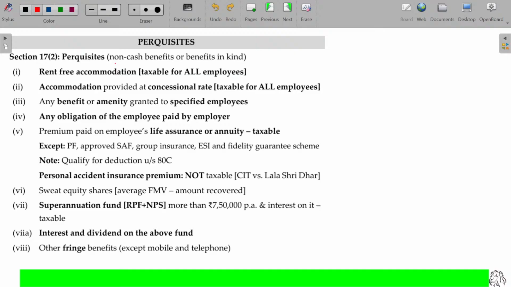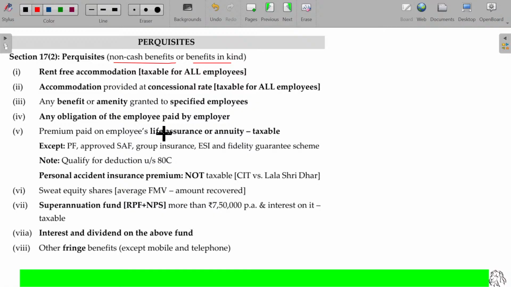Non-cash benefits are otherwise named as benefits in kind. If you demand to the employer, as the place of work is almost exterior place, not in the city, I have to come from outskirts. Where do I want to stay, sir? It's really expensive for me. Give me some cash so that I'll get some house property in rental and stay. If you demand the cash, then it is called house rent allowance.